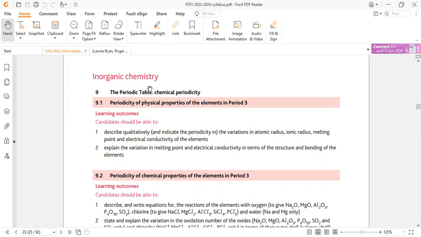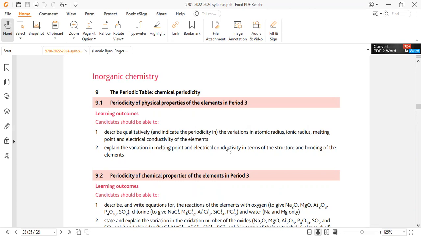So we discuss the physical properties in period 3 only.